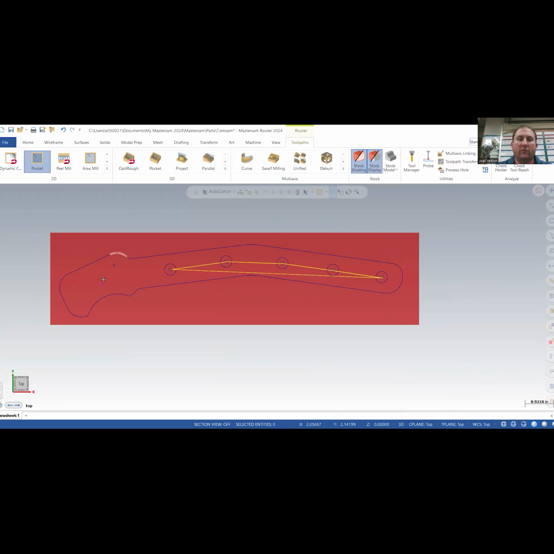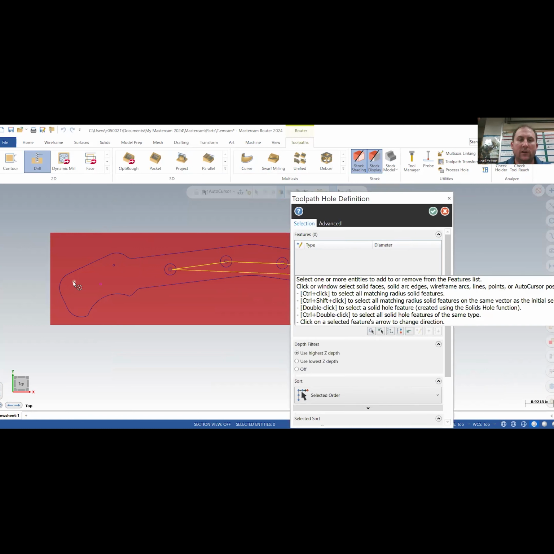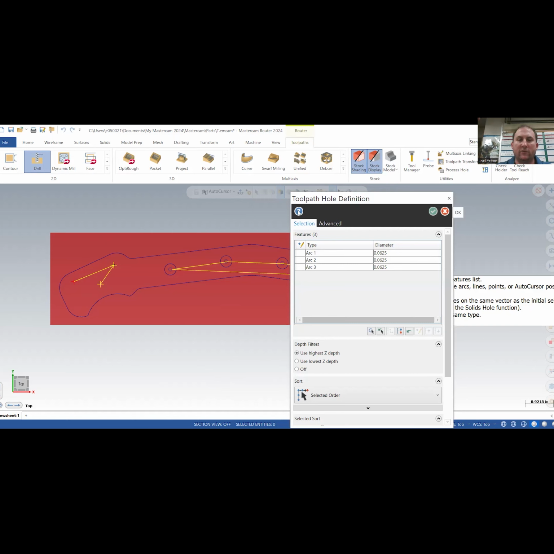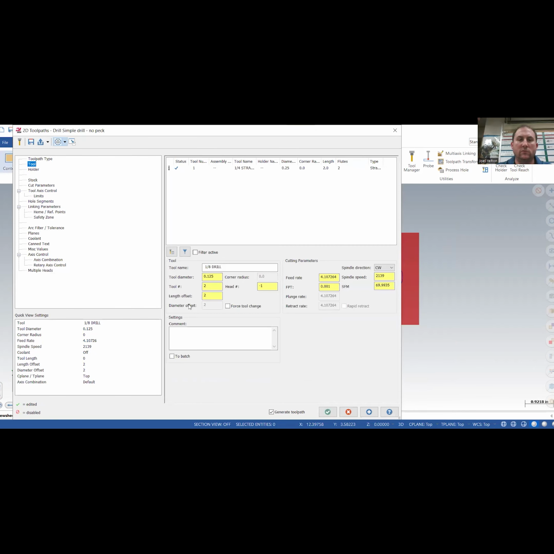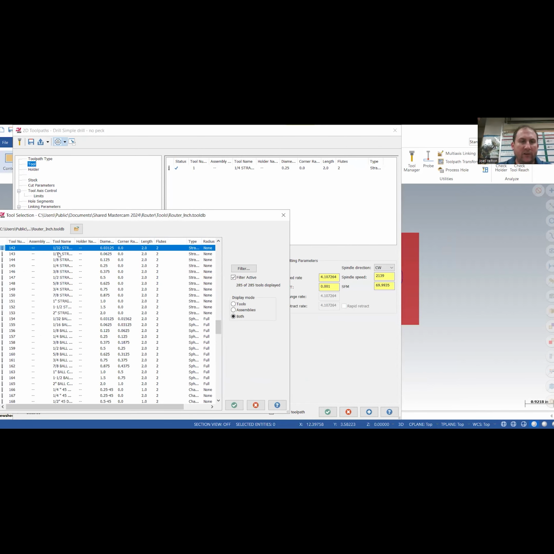Now I want to do this one first, but I forgot, so I'm going to run this toolpath real quick. I go to toolpath, and we're literally just going to do a drill toolpath, but we're going to use an end mill. So I'll just tell it OK. I selected all 3 on my tool. I'll go to 142, and I'm actually looking for 143, 16th. There you go.